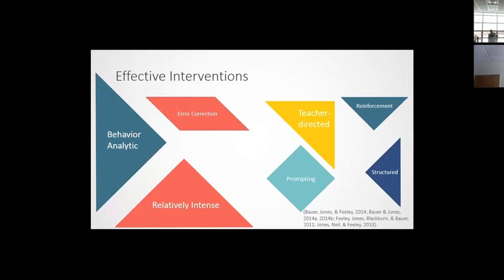So across all of these studies, we've really identified some key components which are effective for increasing these different skills in individuals with Down syndrome. And although we've begun to advance and identify the particular types of interventions which are effective for individuals with Down syndrome, we haven't yet spent the time to identify how to optimize or make those interventions better than what they already are. So we've really looked at the effectiveness rather than how to make them more efficient.